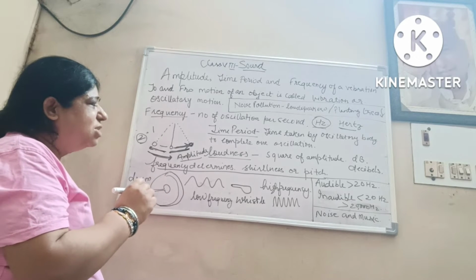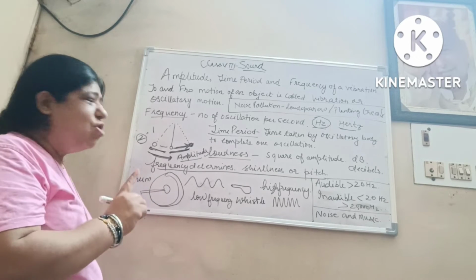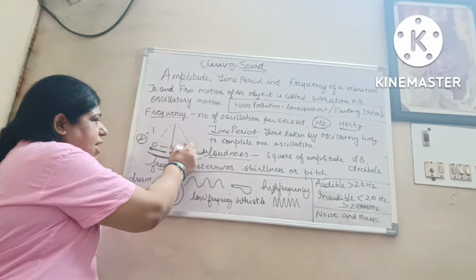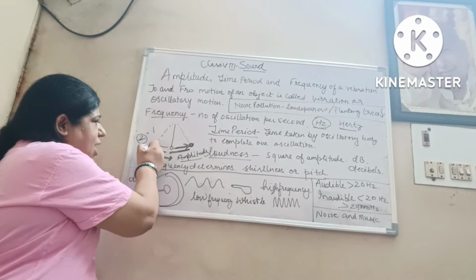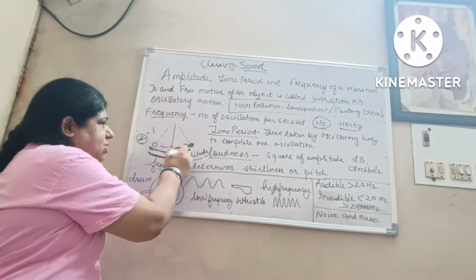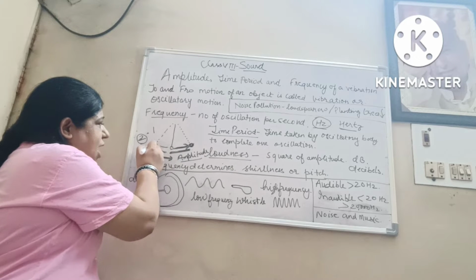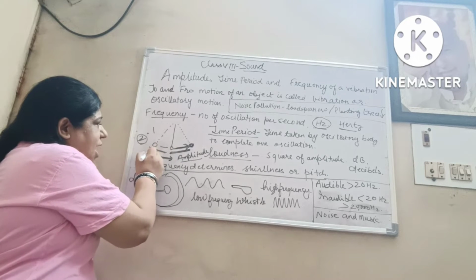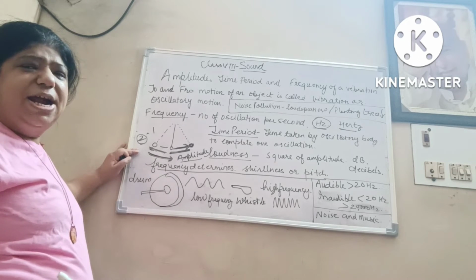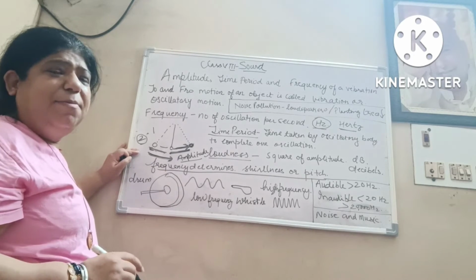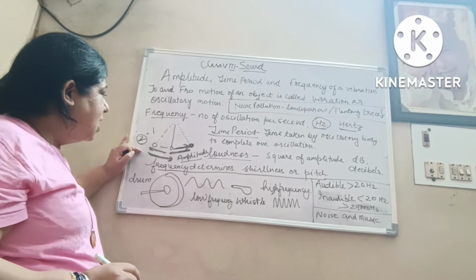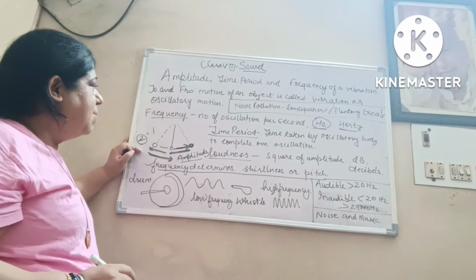Time taken by an oscillatory body to complete one oscillation. From mean to extreme, extreme to mean, mean to the other side, and from the other side to again mean.